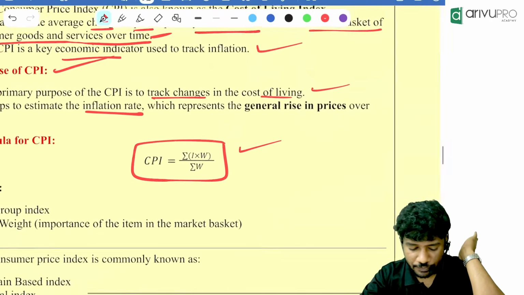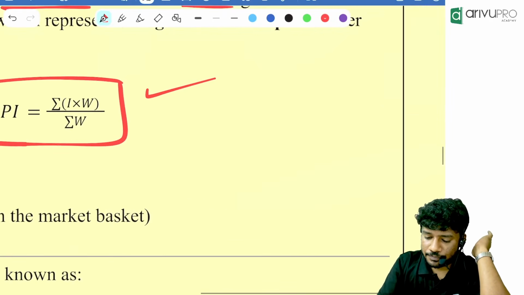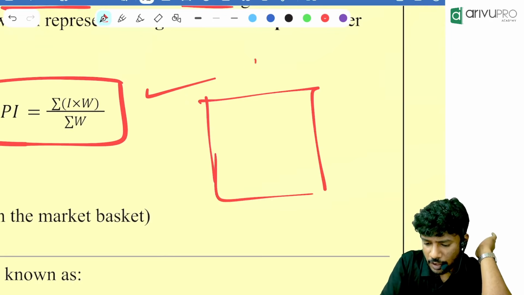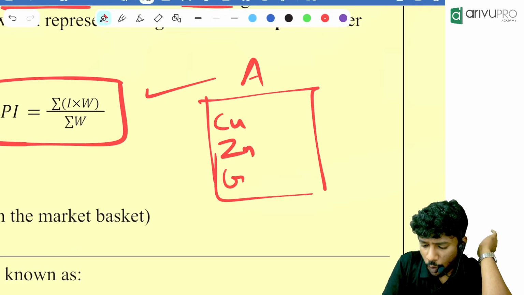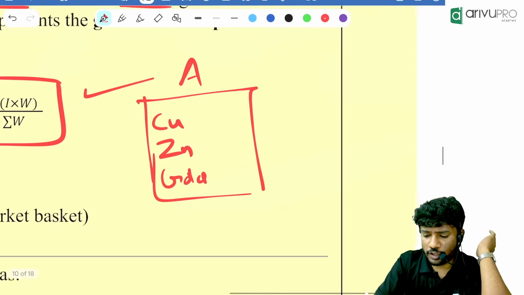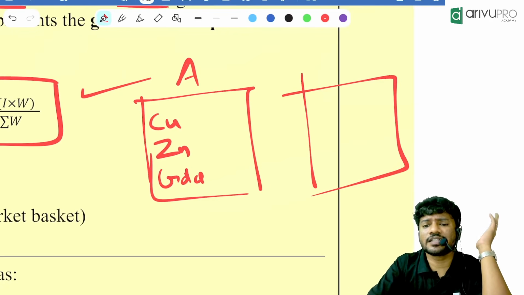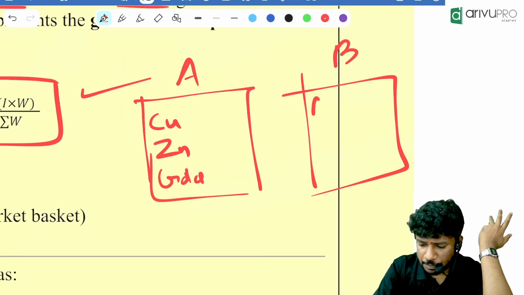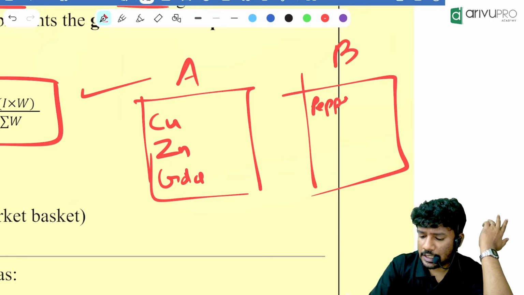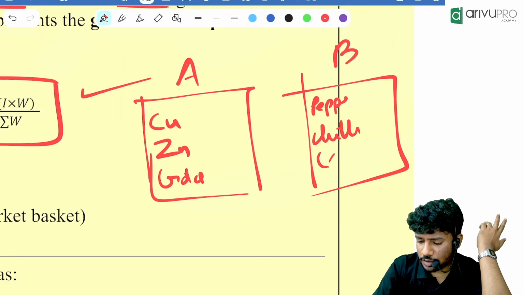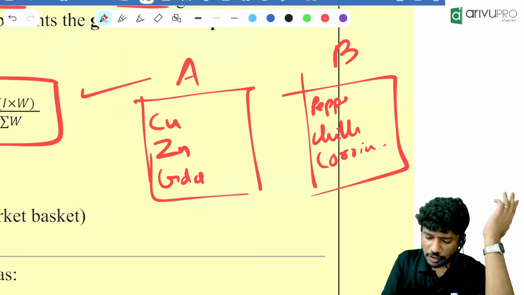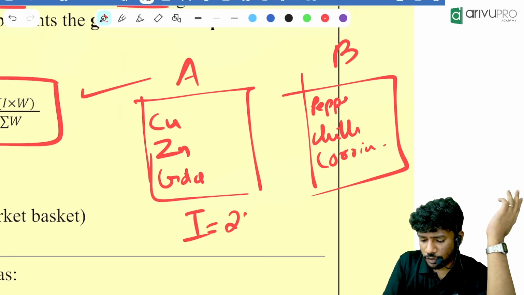Now people, for example, we have a first group which contains copper, zinc, gold, all such things. Then there is another group which contains pepper, chili, coriander, all those things. The first group has an index number of 250.